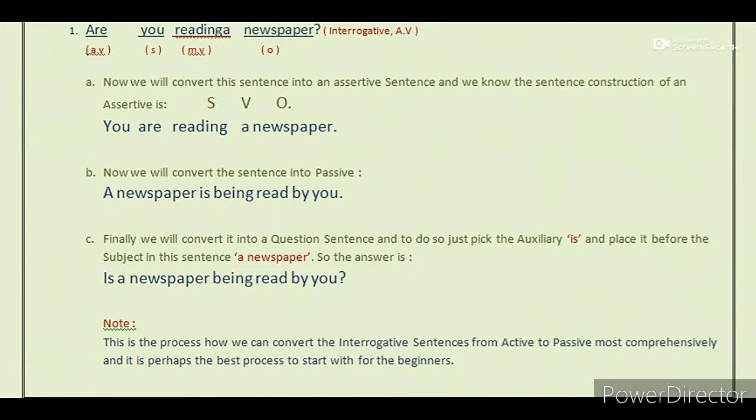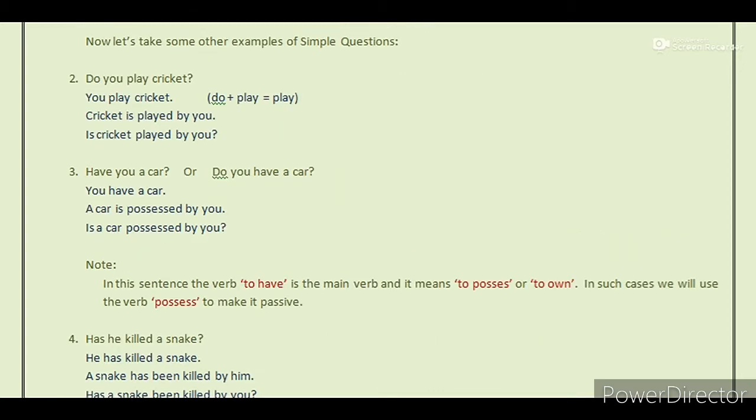Now note, this is the process how we can convert the interrogative sentences from active to passive most comprehensively, and it is perhaps the best process to start with for the beginners. Now let's take some other examples.